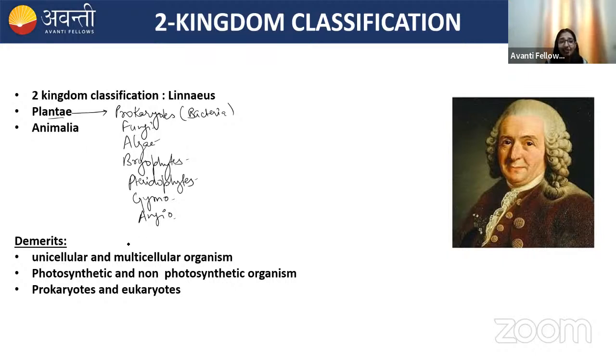The first demerit of the two-kingdom classification: we know that bacteria are unicellular, and protozoans are unicellular.